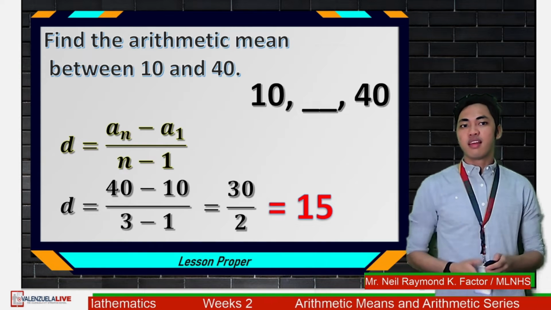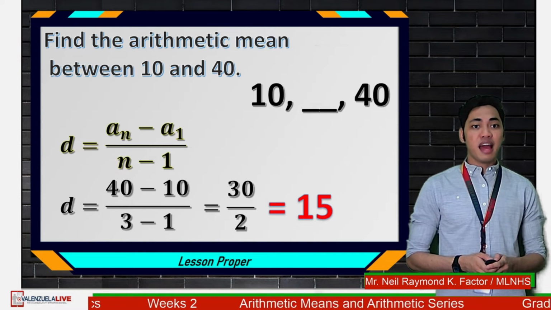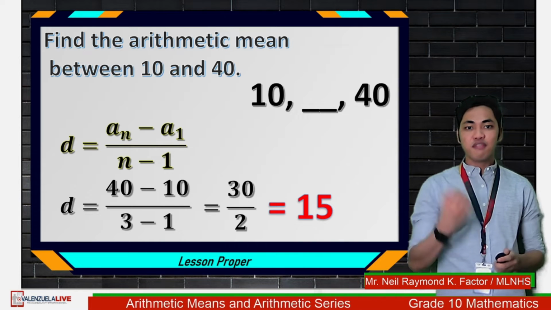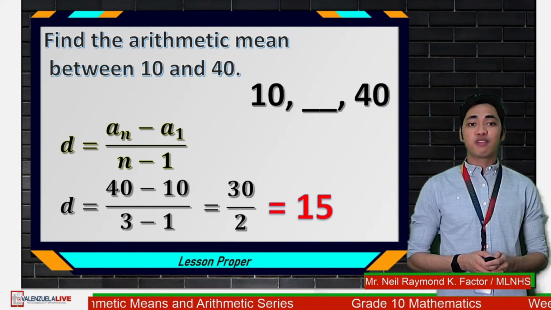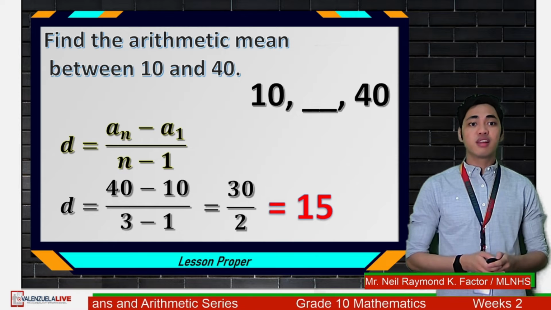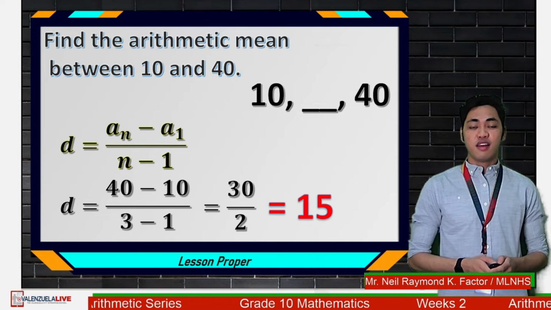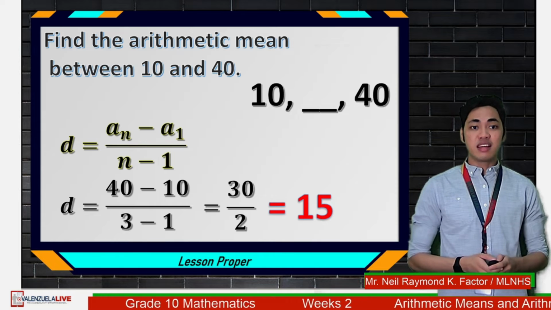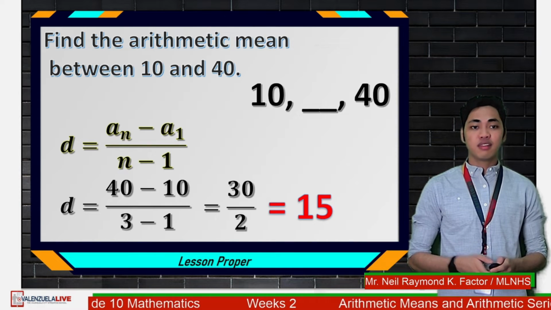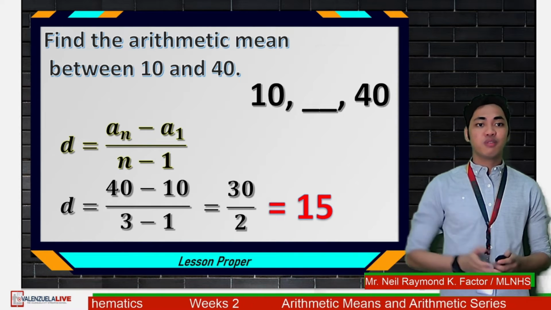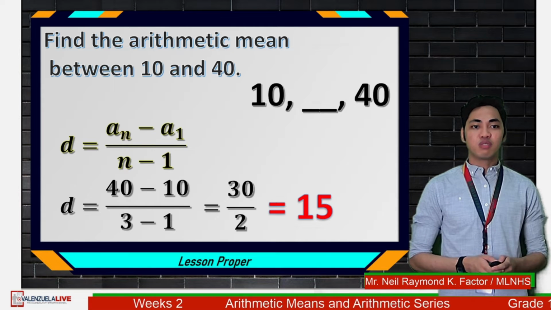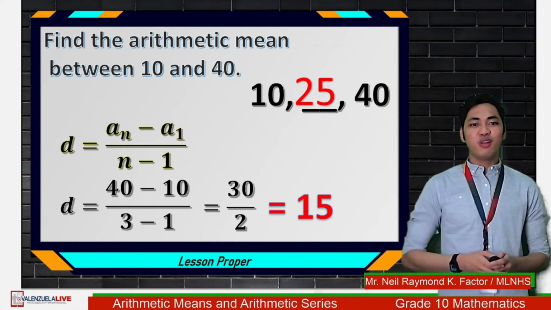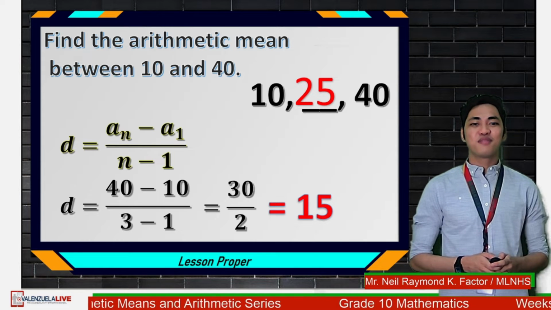Now take note that this is not our final answer. That is just our common difference. Again, let me emphasize, 15 is not our final answer. That is just the common difference. So to get the second term, we need to add the first term and D. So we have 10, the first term, plus 15, which is our common difference. So 10 plus 15 is 25. So the mean that we are looking for is 25.